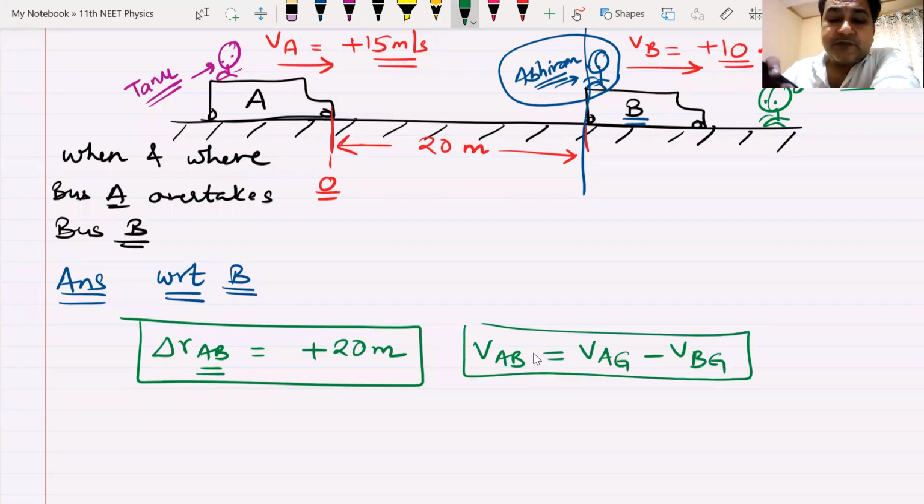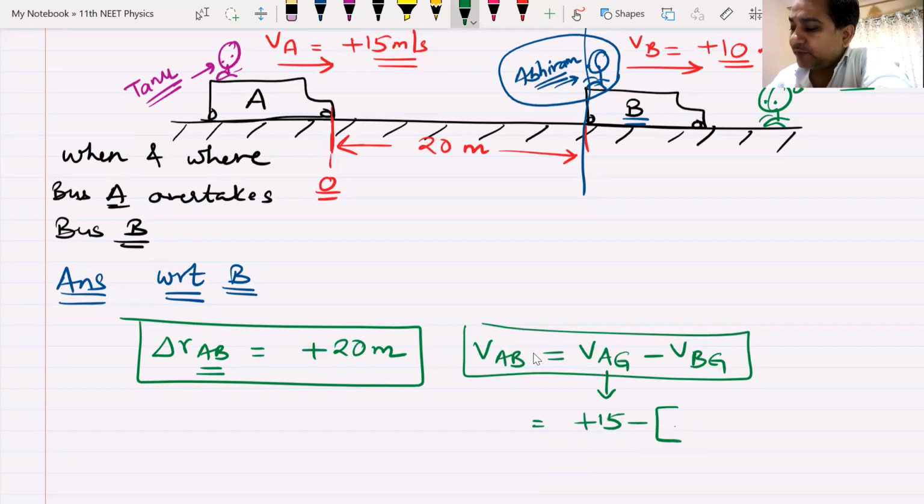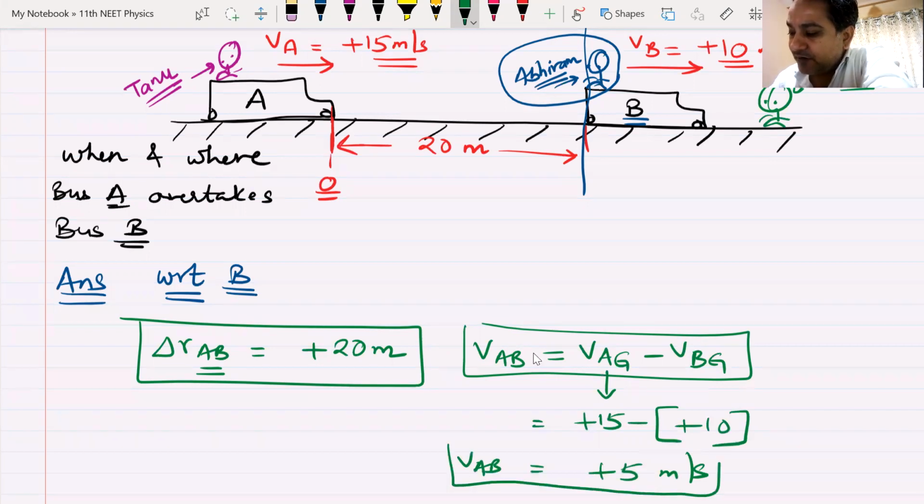Velocity of A with respect to ground is plus 15 minus velocity of B with respect to ground is plus 10. So we land up with plus 5 meter per second. That is indeed the velocity of A with respect to B.